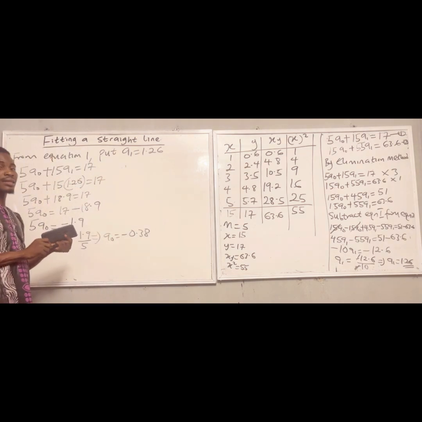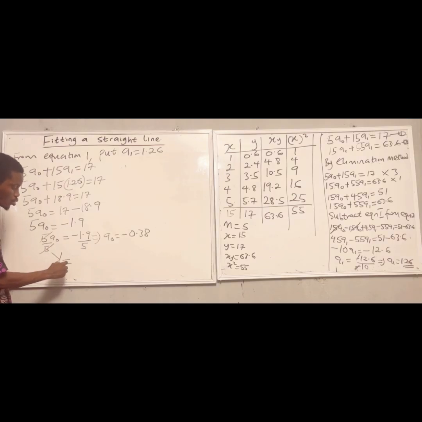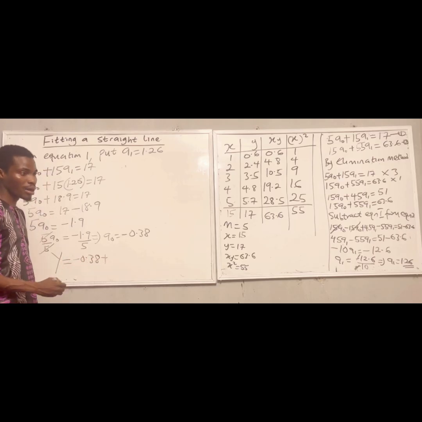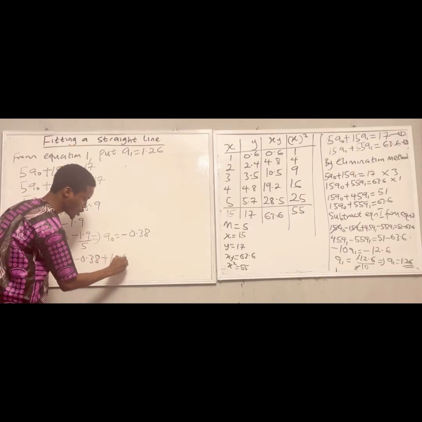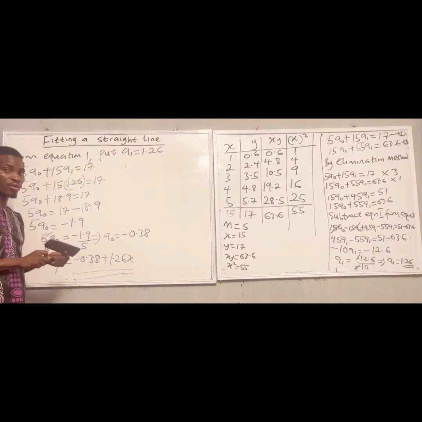Remember that I said when I was explaining that choosing a straight line means finding the best equation in the form y is equal to a0 plus a1x. So I'm now writing the straight line equation. y is equal to my a0, my intercept, minus 0.38, plus my a1, which is 1.26, times x. So this is the solution for the data given above.